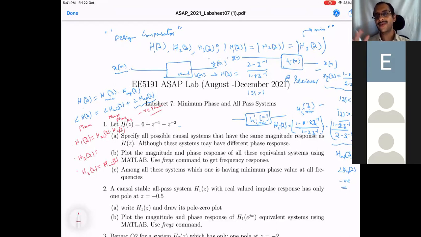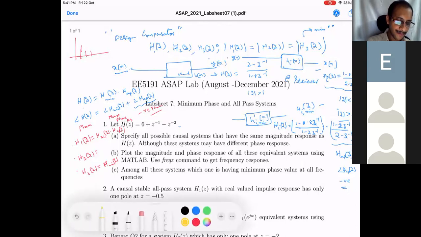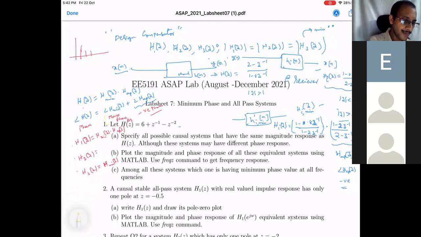Even if you see the maximum phase response system around 0, the signal will be more concentrated in H of n. This is roughly how the minimum phase system will be. In terms of delay, it is minimum phase delay. Maximum phase is also referred to as minimum phase delay. So this will have minimum phase delay. That's why the name minimum phase system.